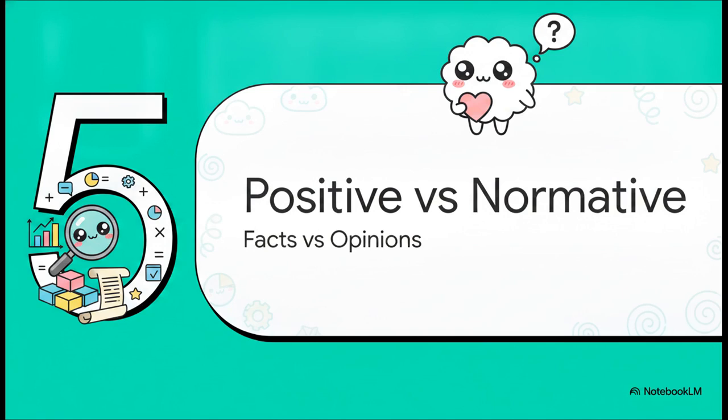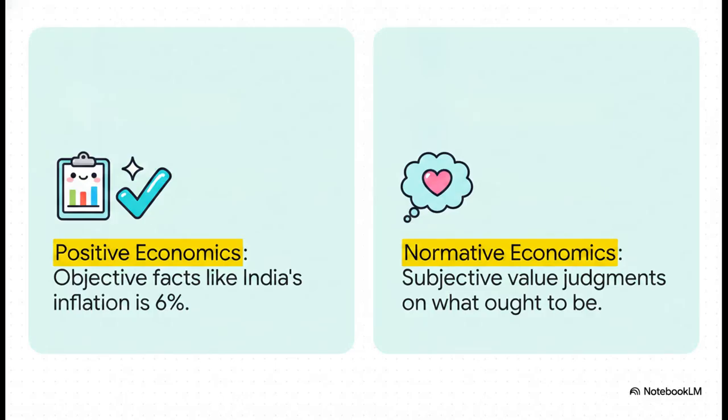Section 5. Positive versus normative economics. How do economists differentiate between hard facts and personal opinions? This distinction is absolutely crucial for critical thinking. Positive economics deals with what is. It is objective, it's testable, and it's based strictly on facts. For example, stating India's inflation rate is currently at 6% is a positive statement. You can look at the data and verify if it's true or false.